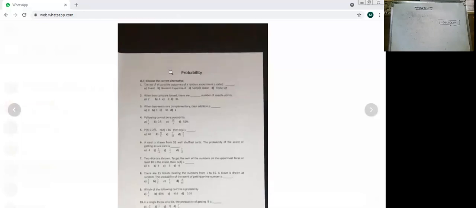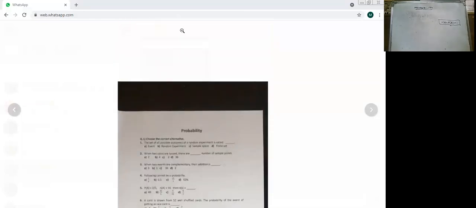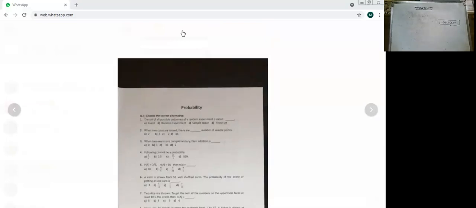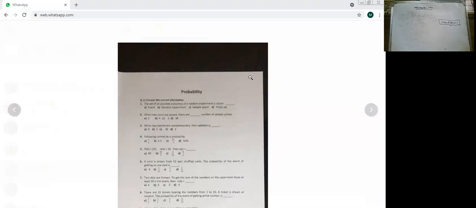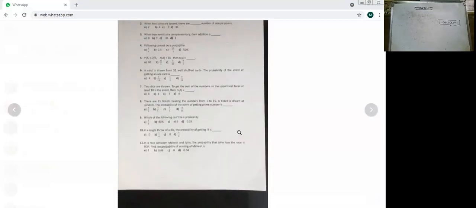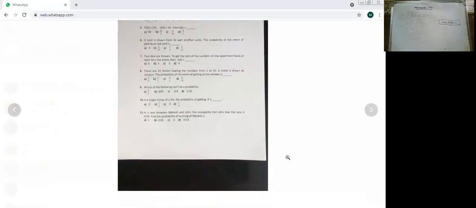They have asked 3 upon 5, 43%, minus 0.6 and 0.35. Minus 0.6. I said probability cannot be negative. Okay, probability can't be negative. The minus 0.6 would be the option for not being a probability.